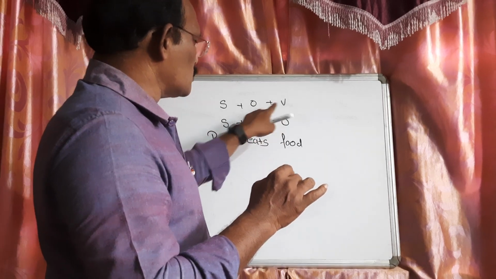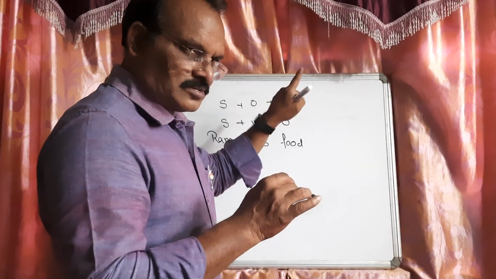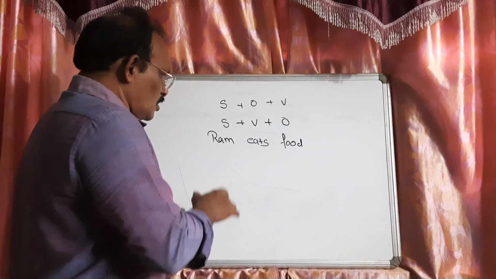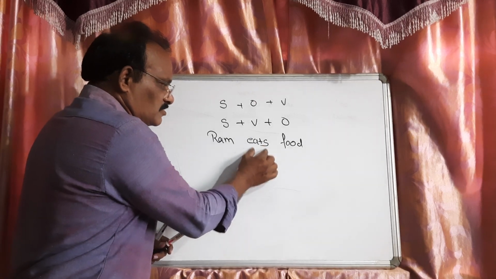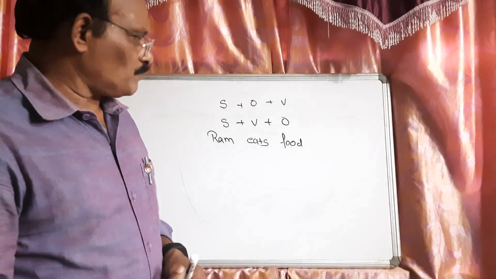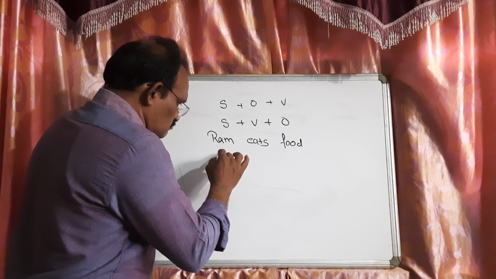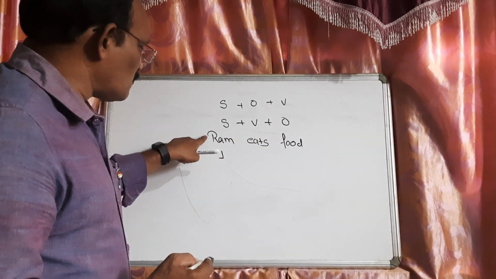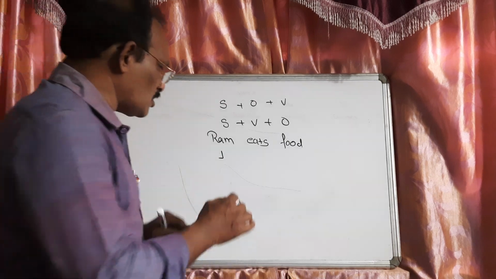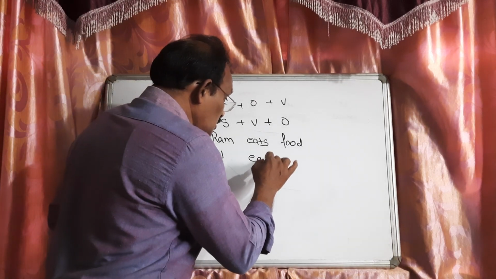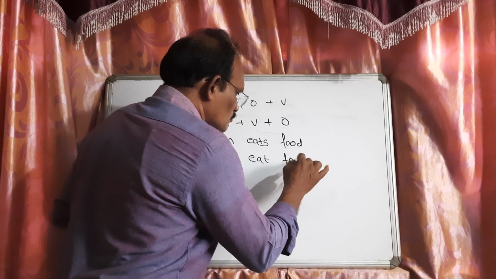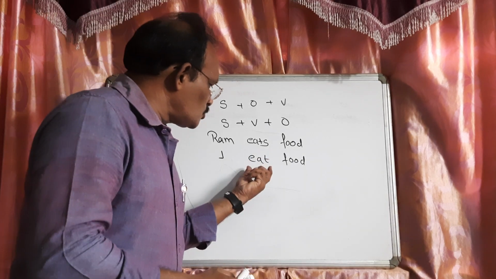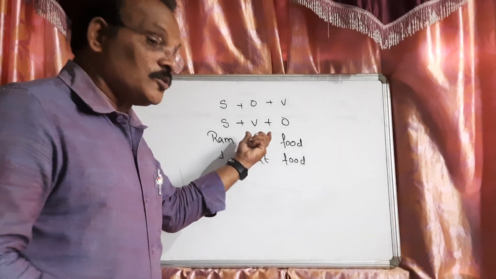So this is the basic difference between the structure of Hindi and the structure of English. Now, V5. This verb is V5. If in the same sentence, instead of Ram, I use I, then what do I have to write? I eat food. See, meaning is same. Here we have used V1 and here we have used V5.